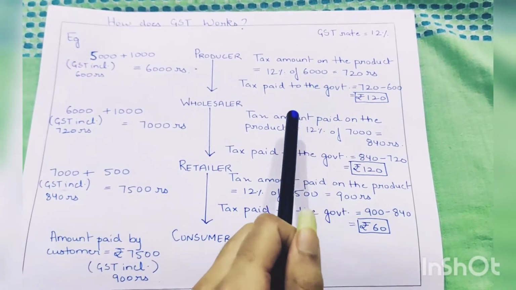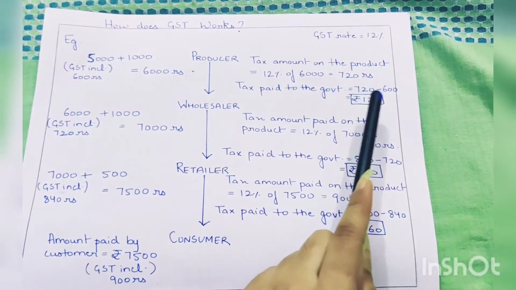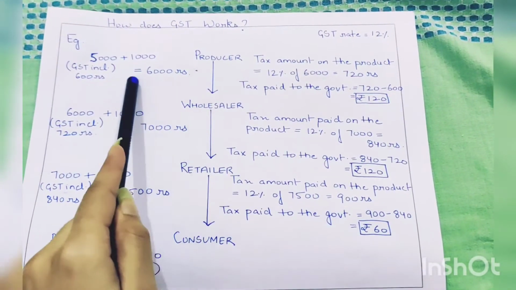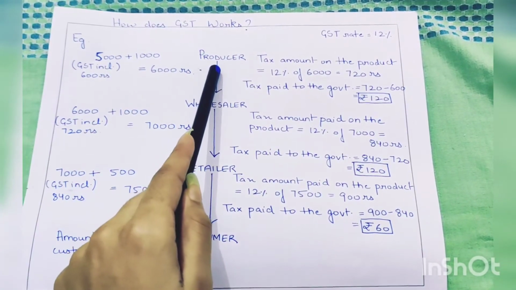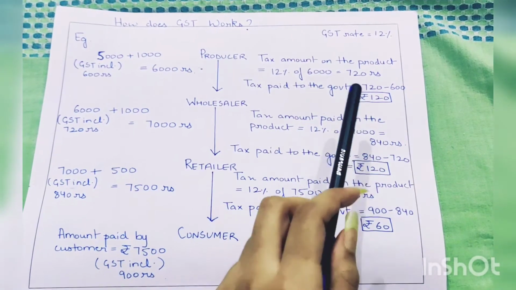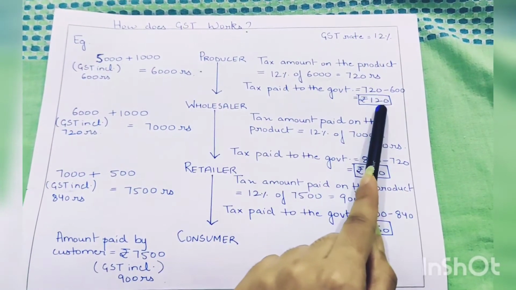He will only pay the GST for the additional amount, that is output tax minus input tax. The output tax already included the GST of the input tax which was paid by the producer earlier. So now he will keep the 600 rupees with himself and pay the rest of the 120 rupees to the government.